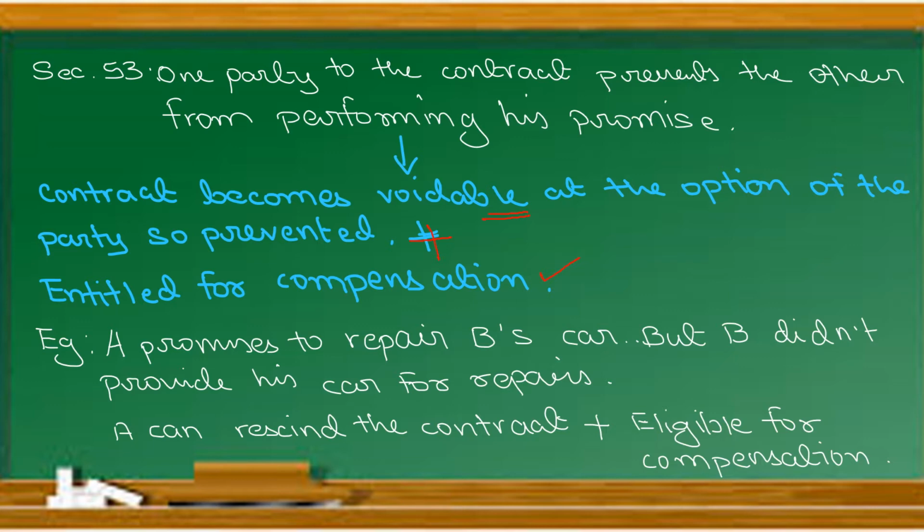Okay, here B is preventing A from performing his promise, that is repairing his car, but B is not ready to give his car for the purpose of repair. Then A has an option to cancel the contract and he is eligible for what? Compensation. Clear? Simple it is. That is section number 53.